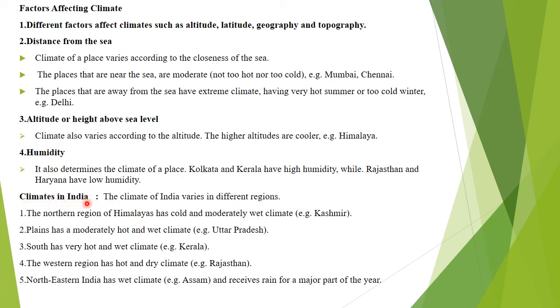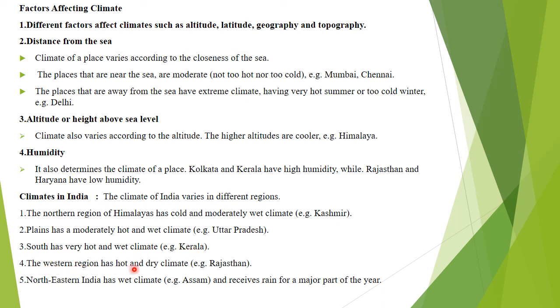Next one, climates in India. Climates in India vary in different regions. The northern region of India has cold and moderately wet climate. Example, Kashmir. So it is cold as well as it has got wet climate. Plains has a moderately hot and wet climate. Example, Uttar Pradesh. It is hot as well as it is wet. South has very hot and wet climate. Example,